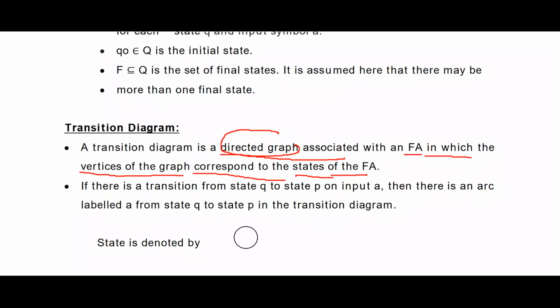If there is a transition from state Q to state P on the input A, then you show it like this, state Q to state P on the input A. So this is the transition. This is a directed graph. You have to show the directions. This is what is called a transition diagram.